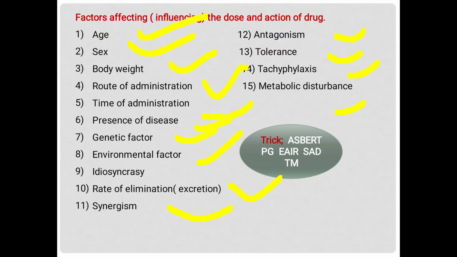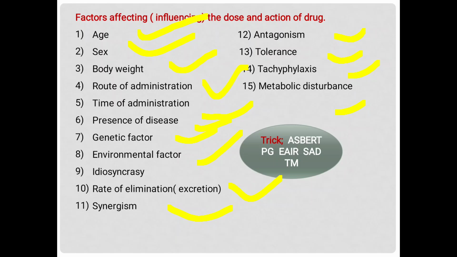Sex: males and females require different drug doses, and in pregnancy conditions as well. Body weight: the higher the body weight, the higher the dose required; the lower the body weight, the lower the dose required. Route of administration: the oral route has lower bioavailability as compared to parenteral. Time of administration: morning, afternoon and evening also affect the dose. Presence of disease: in kidney diseases and liver diseases, the dose needs to be monitored. Genetic factors, environmental factors, emotional factors, idiosyncratic extraordinary response, and rate of elimination or excretion in kidney diseases or any other.